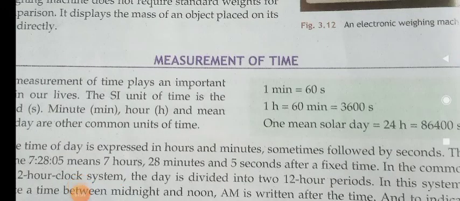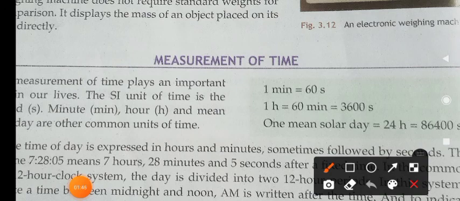The next topic we are going to discuss is measurement of time. The important units of time: 1 minute equal to 60 seconds, 1 hour equal to 60 minutes, that is 3600 seconds, 1 mean solar day equal to 24 hours. The 24 hours is nearly equal to 86,400 seconds. 86,400 seconds in a day.